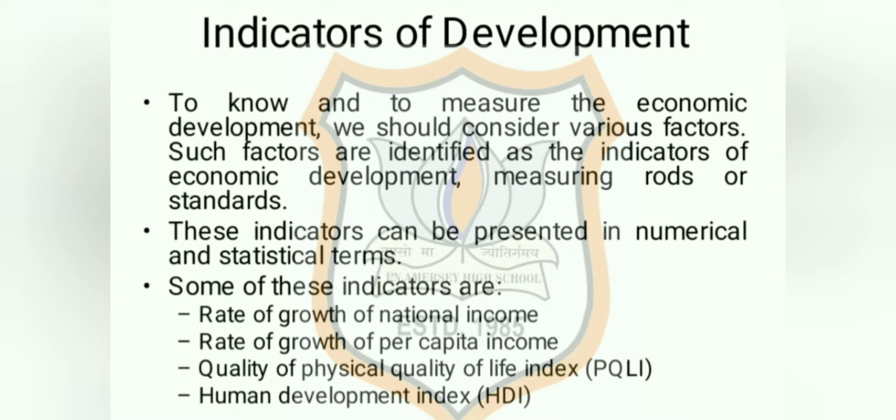First one, that is rate of growth of national income. Second one, that is rate of growth of per capita income. Third one, that is Physical Quality of Life Index, also known as PQLI in short. And last one, that is Human Development Index, also known as HDI in short.